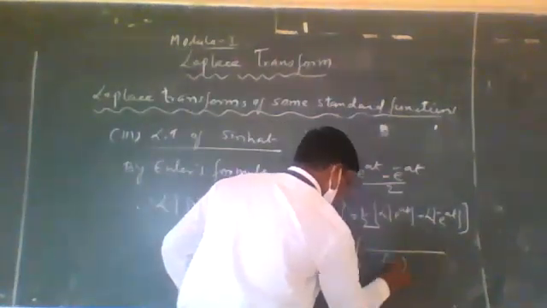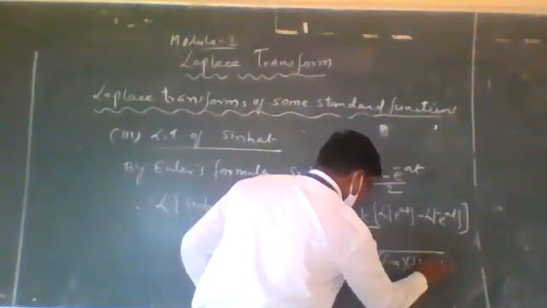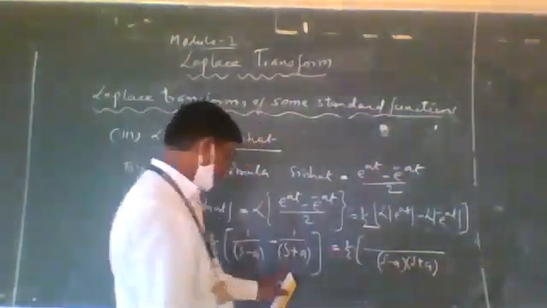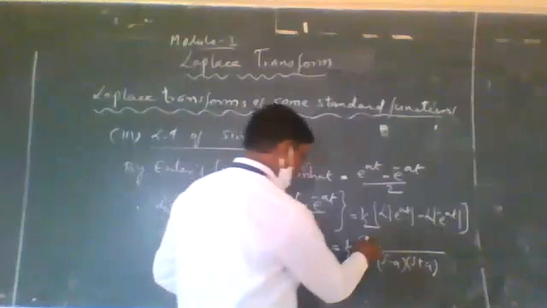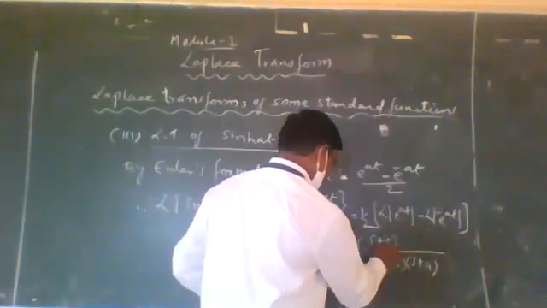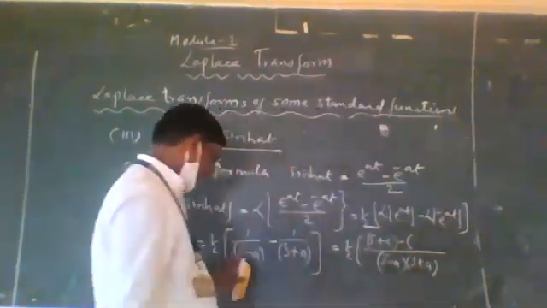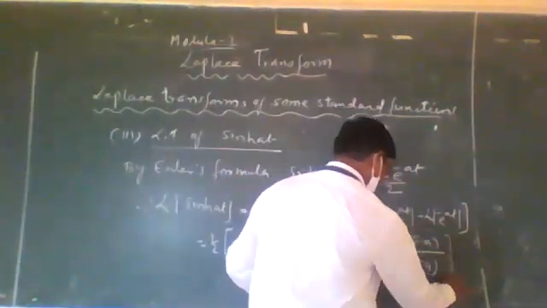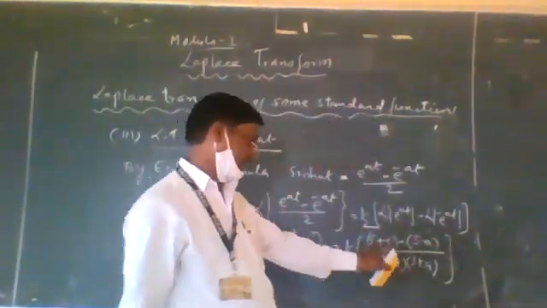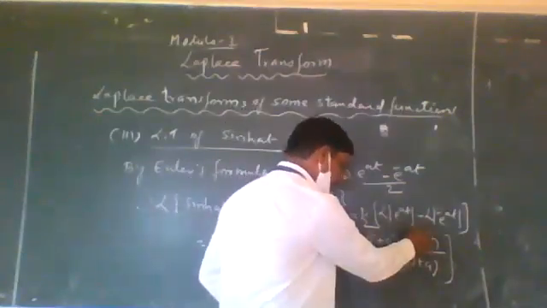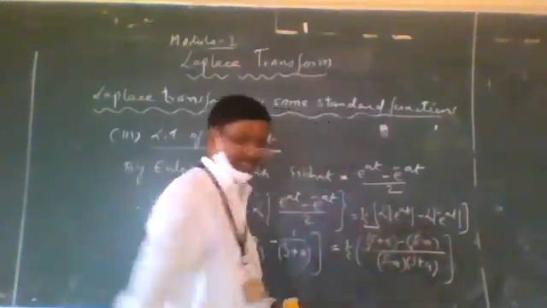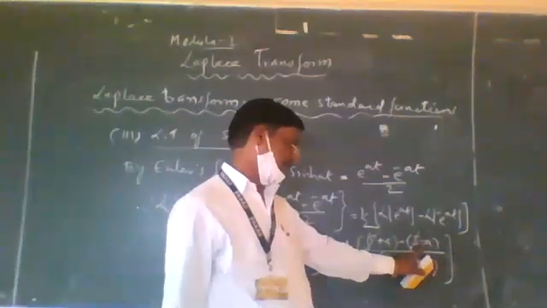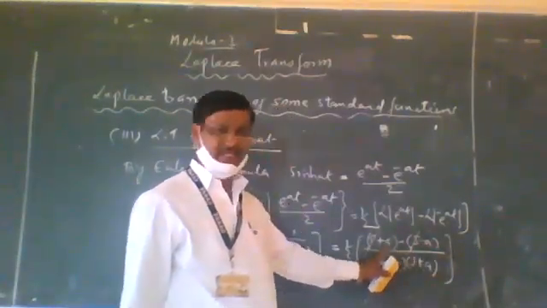So s minus a into s plus a is the LCM, and that is equal to s plus a into 1 minus s minus a into 1. Then open the bracket: s minus s gets cancelled. Then minus minus plus a becomes 2a.